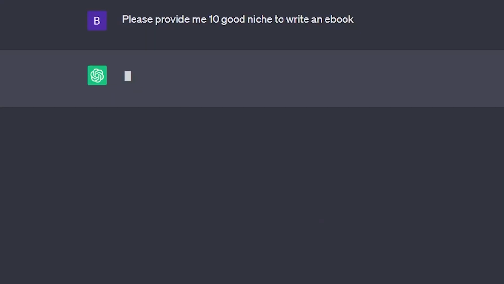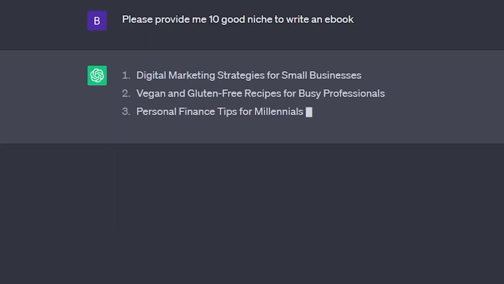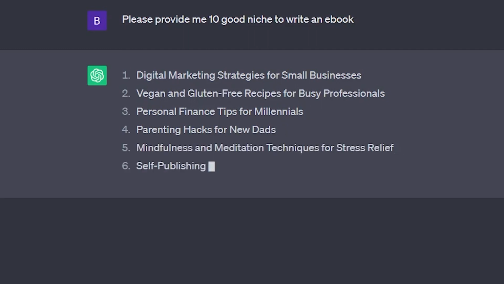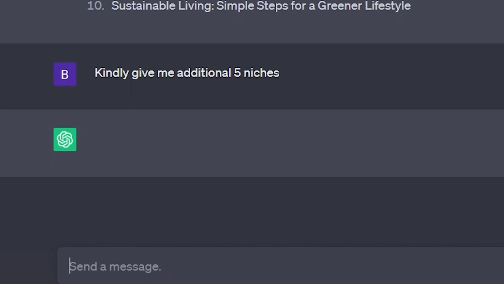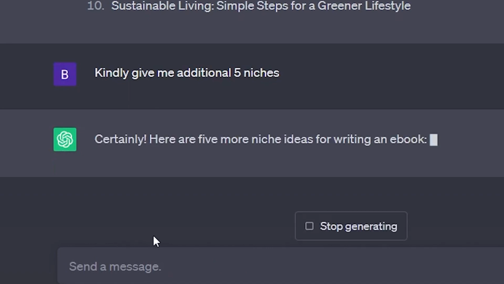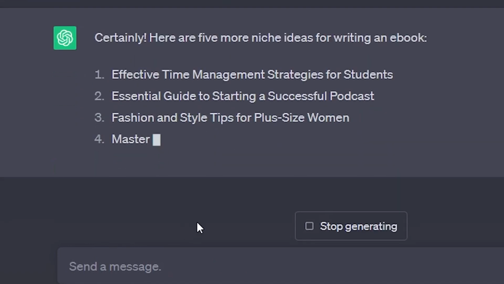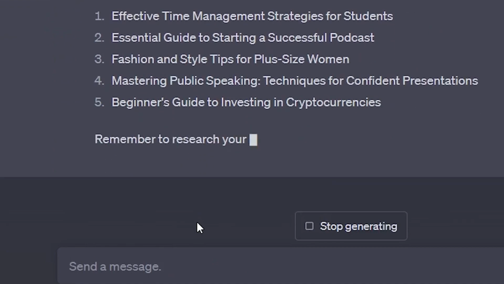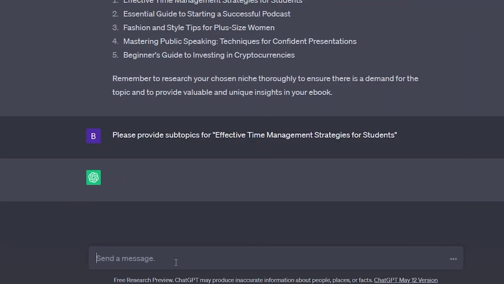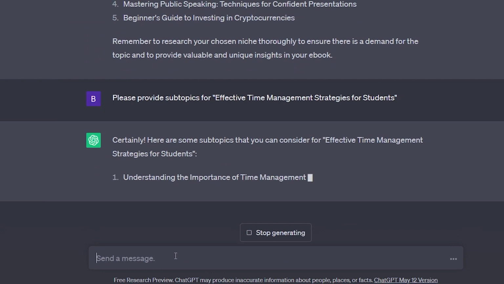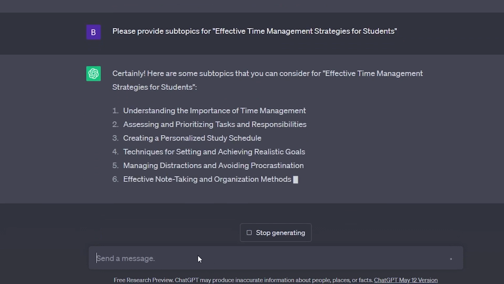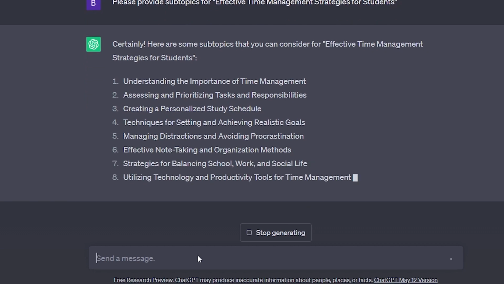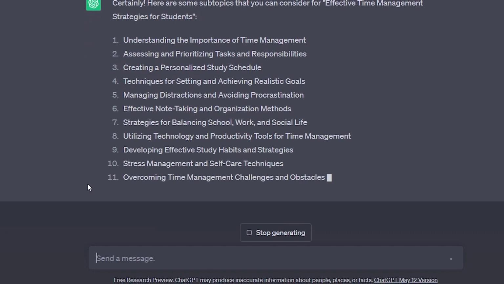make money online. First, you can ask ChatGPT to give you 10 good niches to write ebooks. If the first 10 results aren't enough, you can ask ChatGPT to suggest an additional 5 categories. Once you've chosen a topic, it's time to get more specific with your ebook idea. You can do this by asking ChatGPT what subtopics would fit under this. ChatGPT will give you a list of topics that are currently in demand so that you can create any book that people actually want to buy.